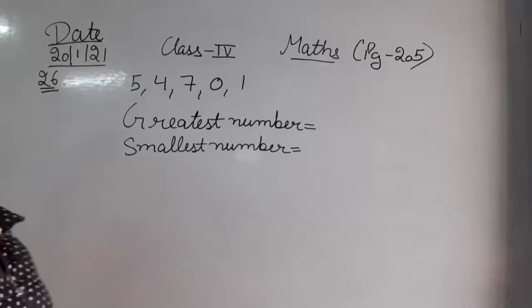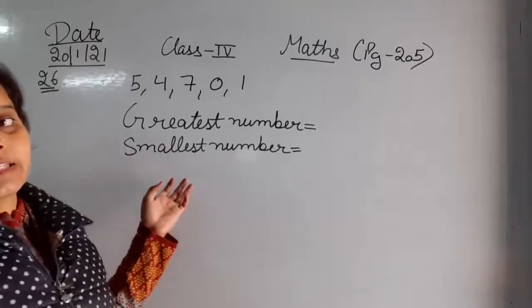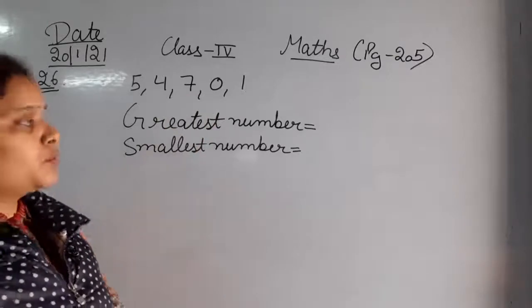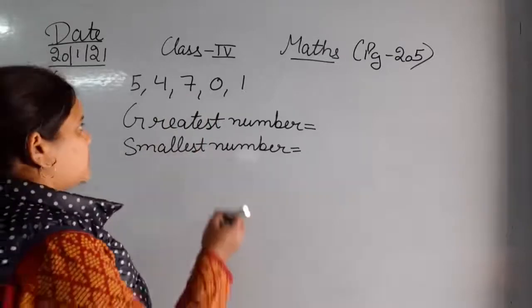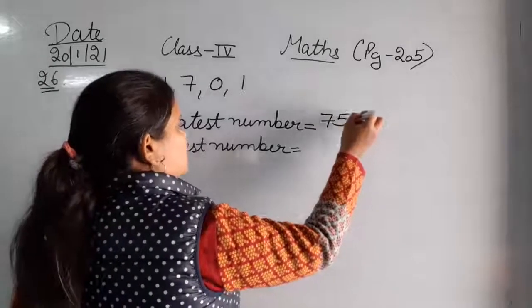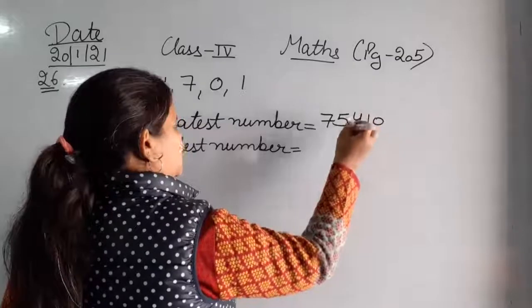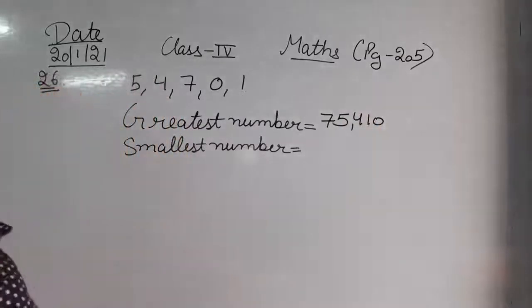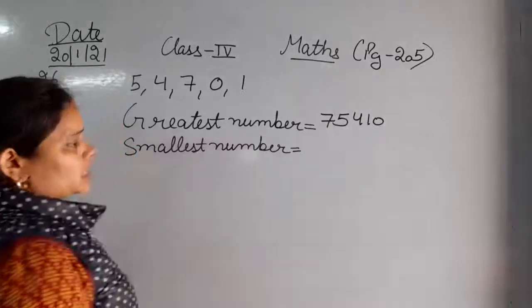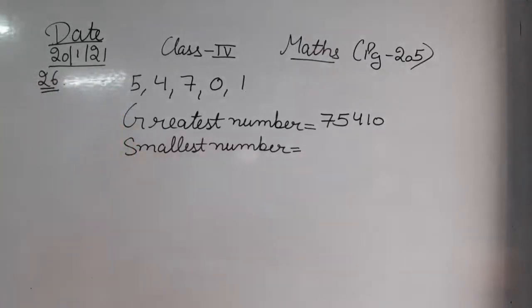Let's find out the greatest number by using these 5 digits 5, 4, 7, 0 and 1. That is 75,410. So the greatest number you can form by using these 5 digits is 75,410. You can put the comma if you want, if you don't, then no need. But this is according to the Indian place value chart.